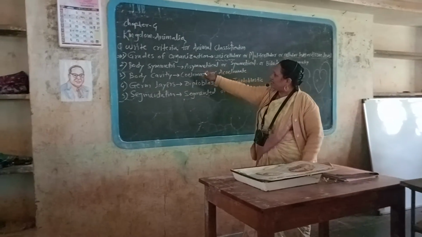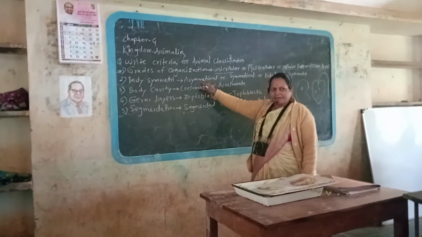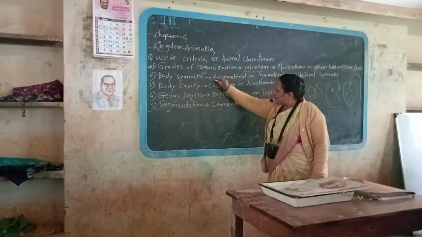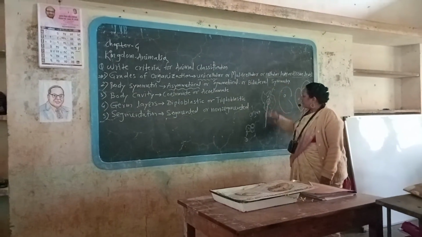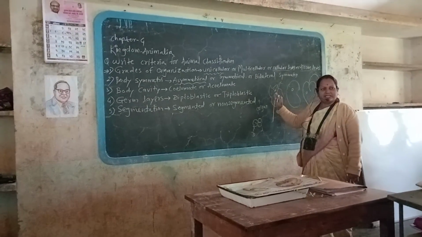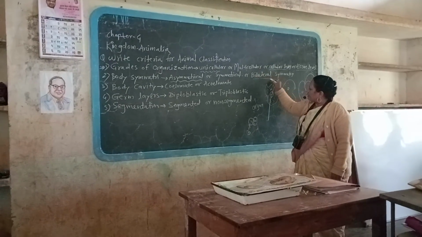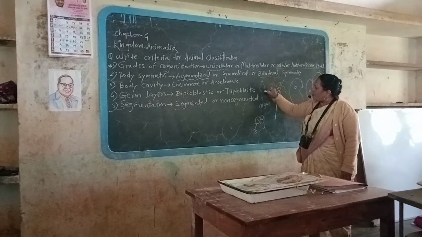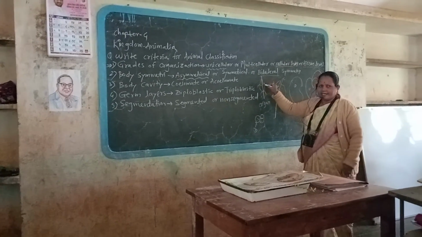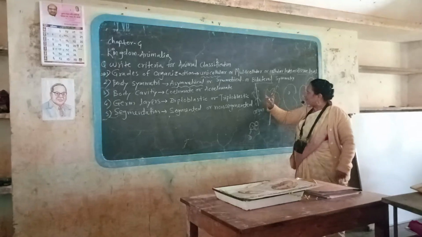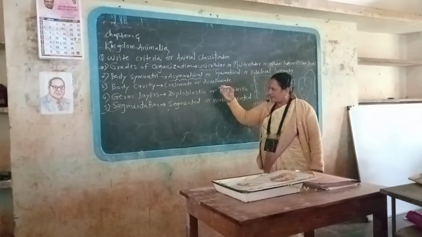Then body symmetry is the second criteria. What is meant by body symmetry? Some organisms are asymmetrical, for example amoeba. Right and left side are asymmetrical. And some organisms are bilaterally symmetrical. For example, frog. Frog is a bilaterally symmetrical animal because right and left sides are similar. Human being is also bilaterally symmetrical.